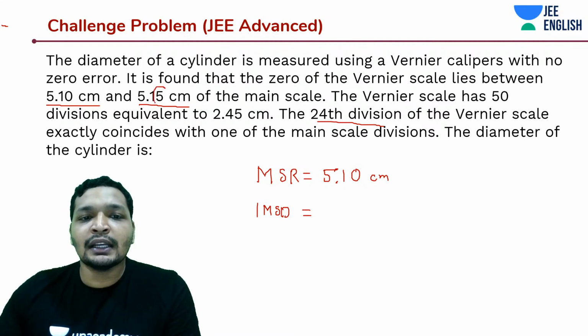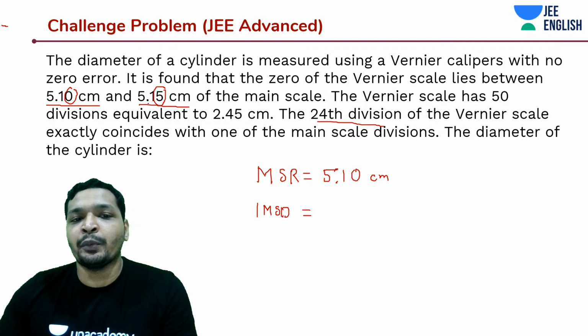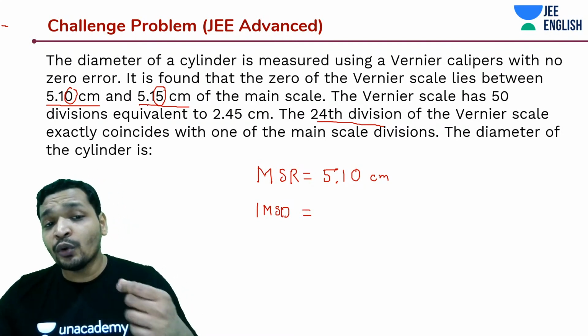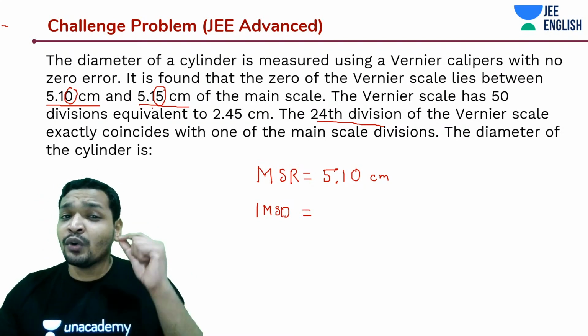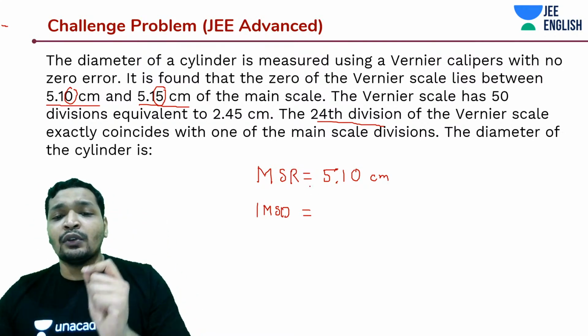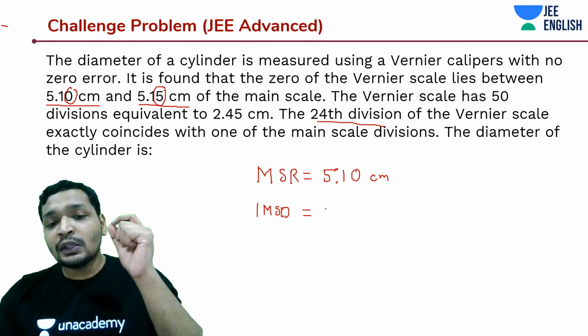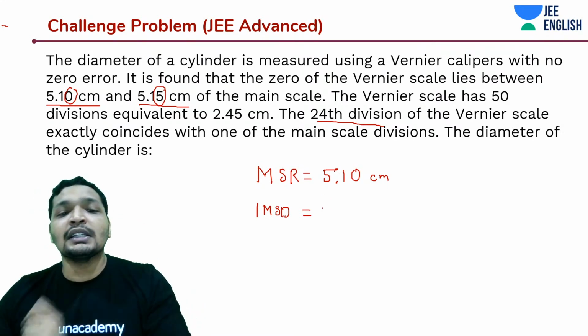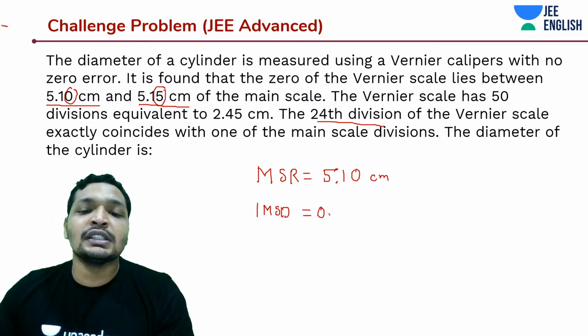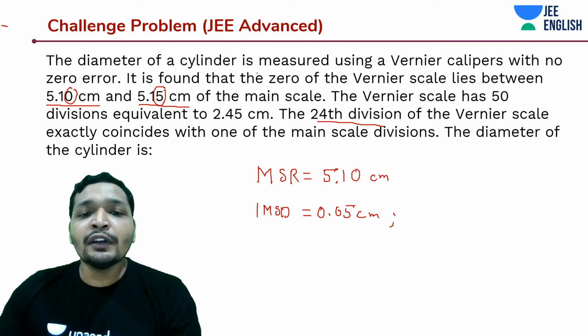It has an accuracy of 0.05 centimeters, incrementing by 0.05 centimeters. Else they would have told you it lies between 5.1 and 5.2, but they have told you it lies between 5.10 and 5.15. That means the least possible value that you can measure with the main scale, or the value of 1 MSD, is nothing but 0.05 centimeters.